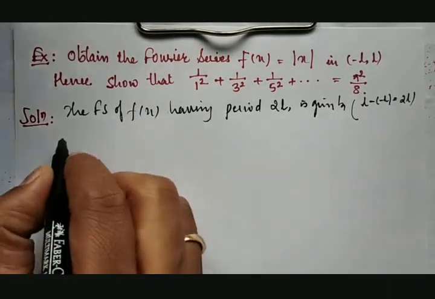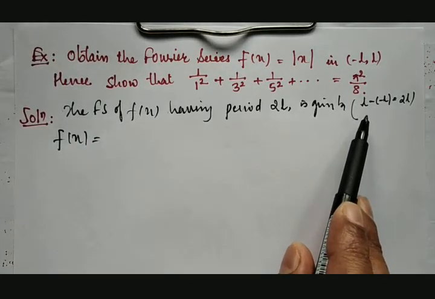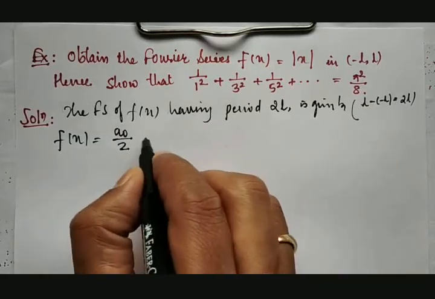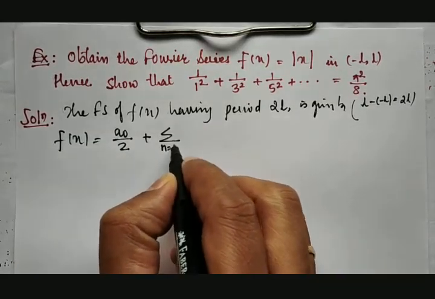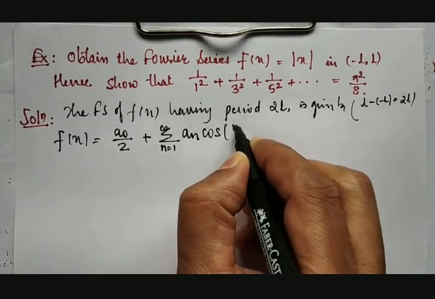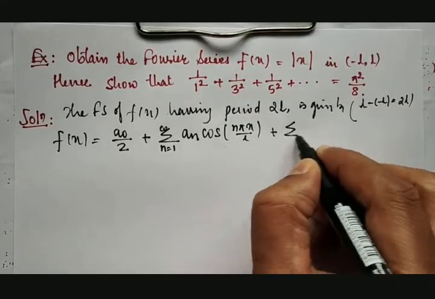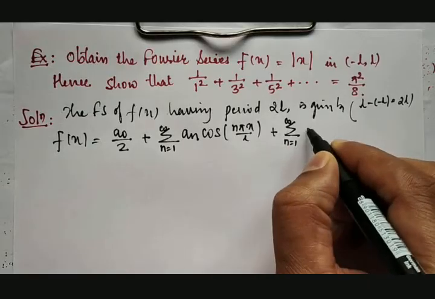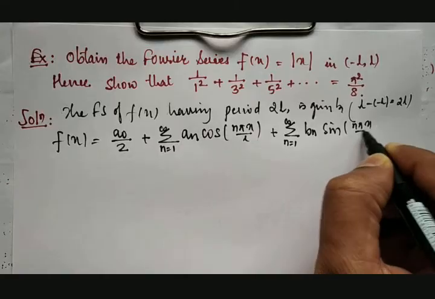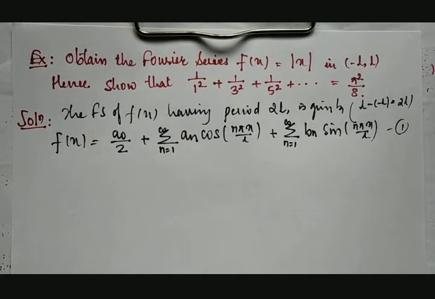Since the function is having an arbitrary interval, the expansion will come like this: f of x is equal to a0 by 2 plus summation from n equal to 1 to infinity of an into cos n pi x divided by L plus summation from n equal to 1 to infinity of bn into sine of n pi x divided by L. I call it equation number 1.